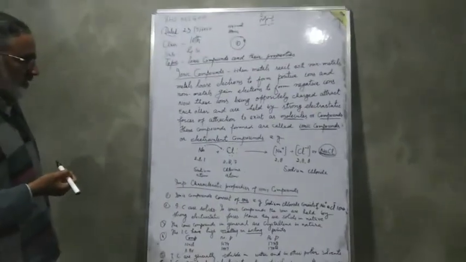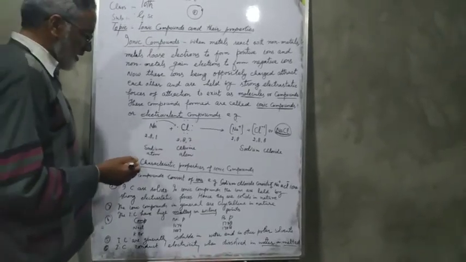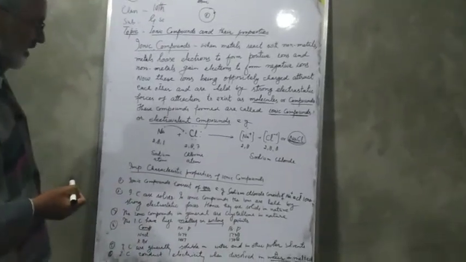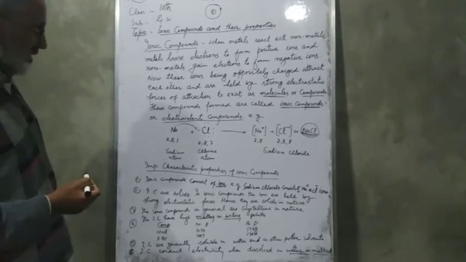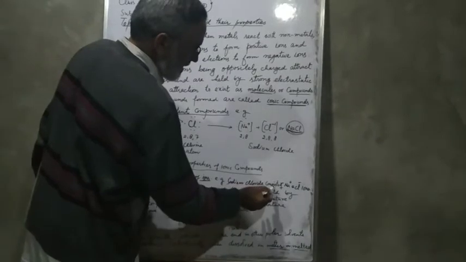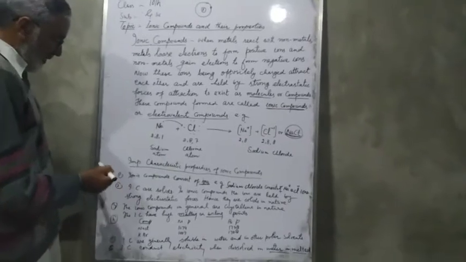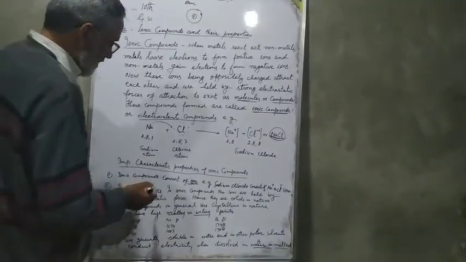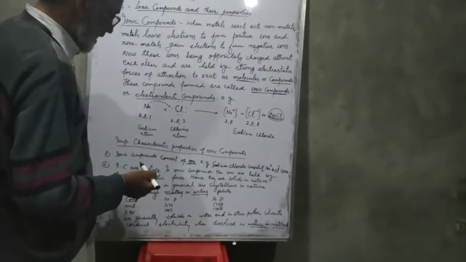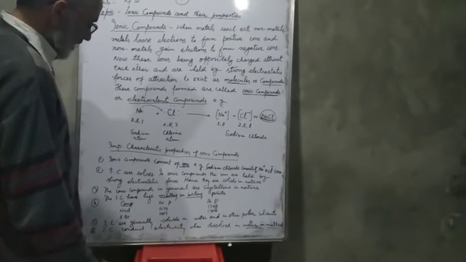Now, important characteristic properties of ionic compounds. The first characteristic property of ionic compounds is that these consist of ions. For example, sodium chloride consists of sodium ions and chloride ions. Number 2, ionic compounds are solids. These are always solids. In ionic compounds, the ions are held by strong electrostatic forces. Hence, they are solids in nature.